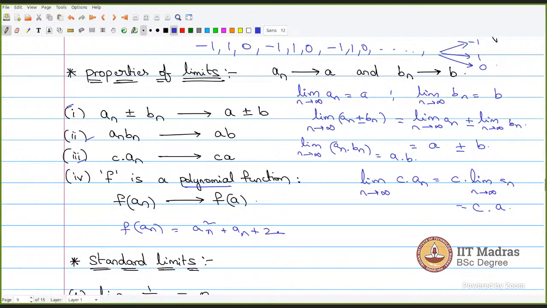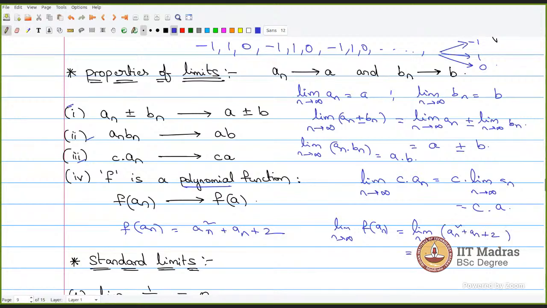Then the limit n tends to infinity of f of an can be written as the limit of an square plus an plus 2.